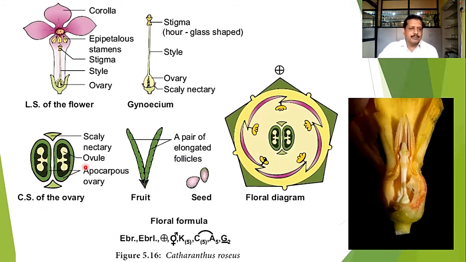In the TS of the ovary of Catharanthus, we can see that the ovaries have ovules, and the placenta is normally marginal placenta, because there is separation in both, so marginal placentation is developed, and ovules may be numerous. The ovaries are apocarpous here.